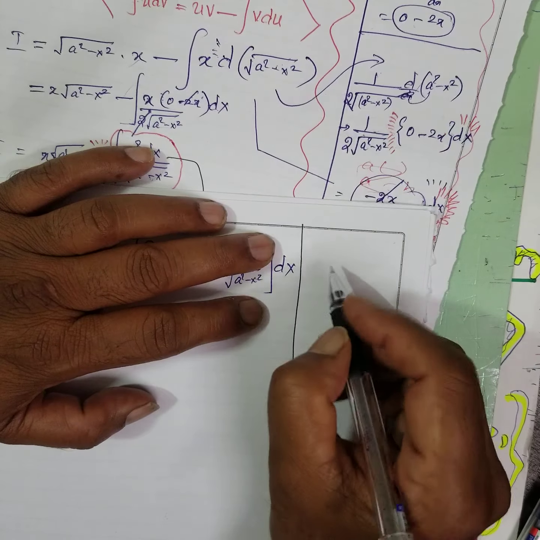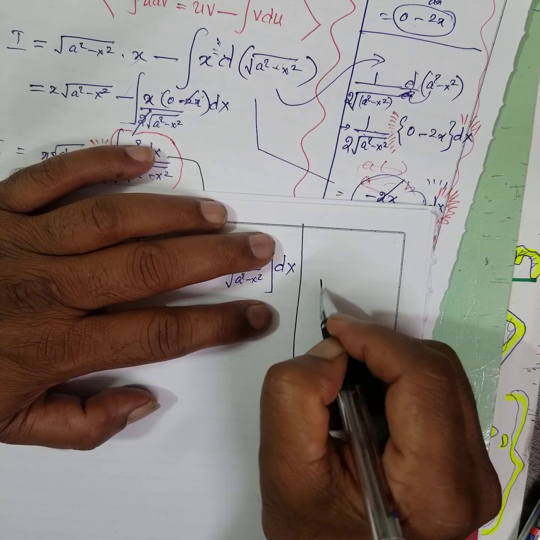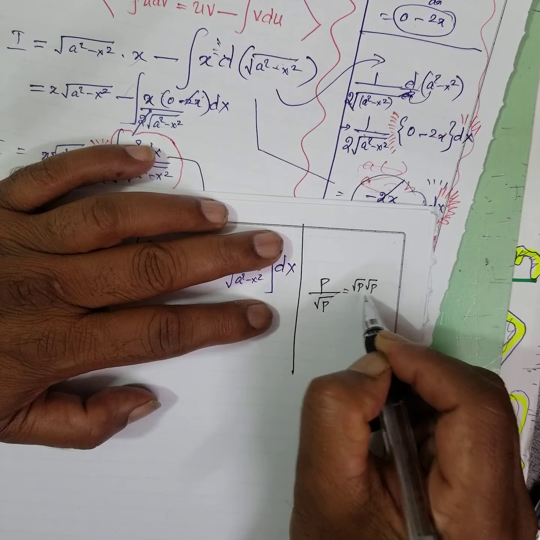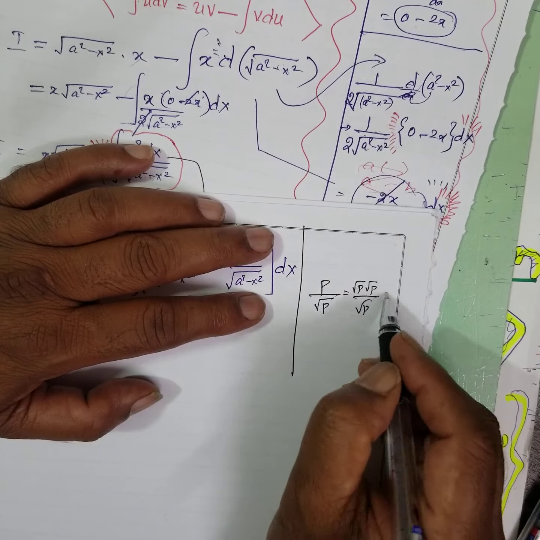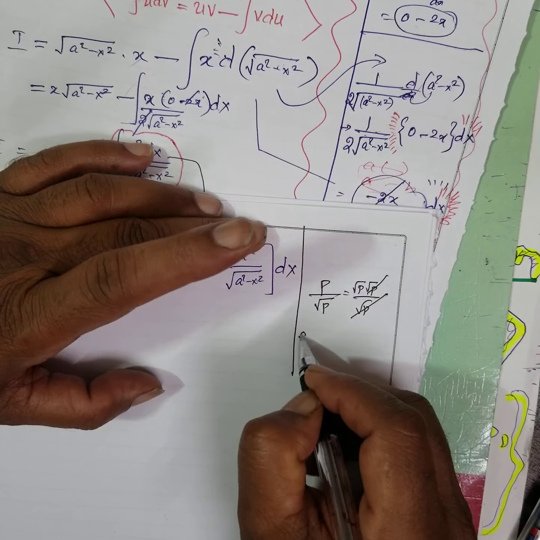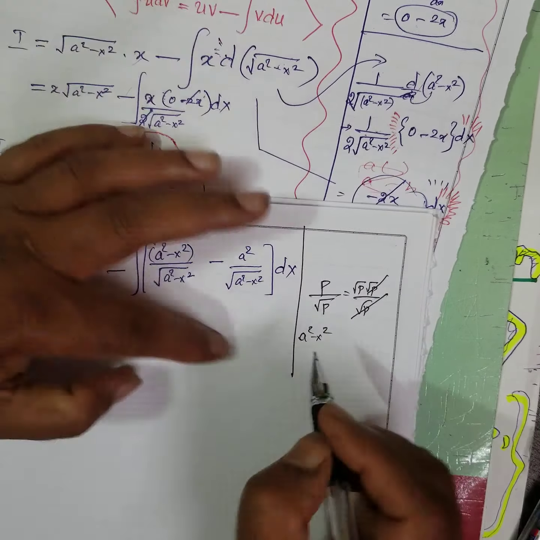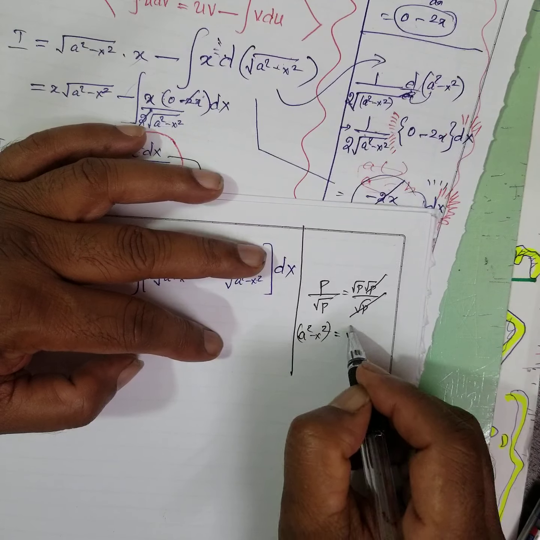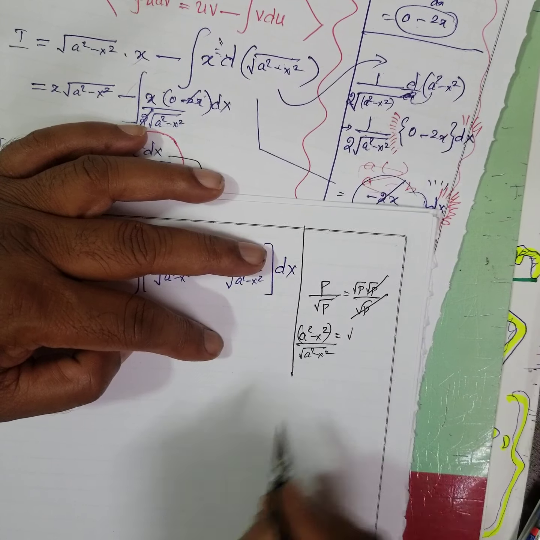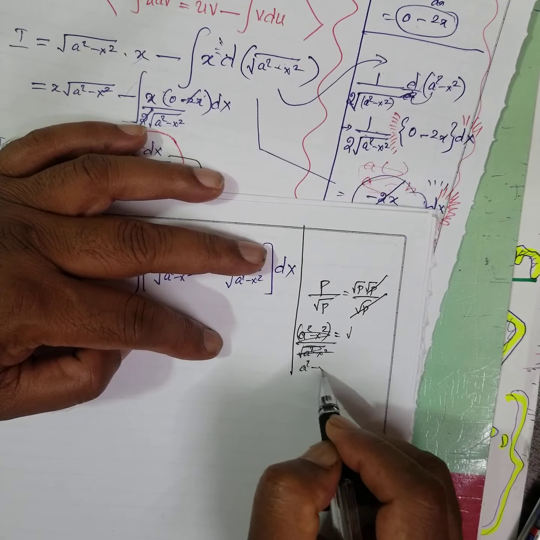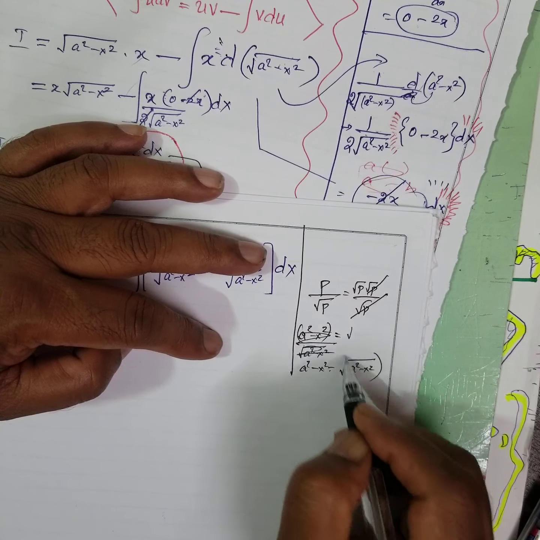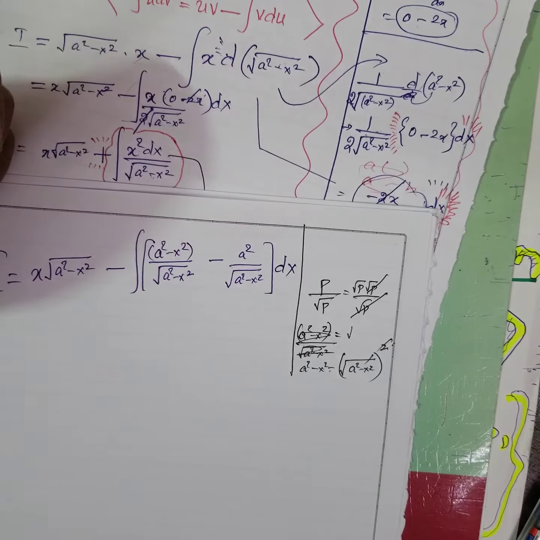See, p by root p. p can be written as root p into root p divided by root p, and they get cancelled, is it not? Similarly, a square minus x square divided by root a square minus x square: a square minus x square can be written as root a square minus x square, the whole square, so that both get cancelled, right?